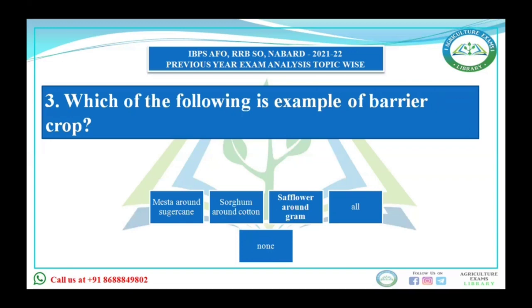These crops help to protect another crop from trespassing or restrict the speed of wind and thus prevent soil damage. The main crop stays in the center surrounded by hardy or thorny crop, like mesta around sugarcane, sorghum around cotton, safflower around gram. All three are in the options, so our answer will be all.